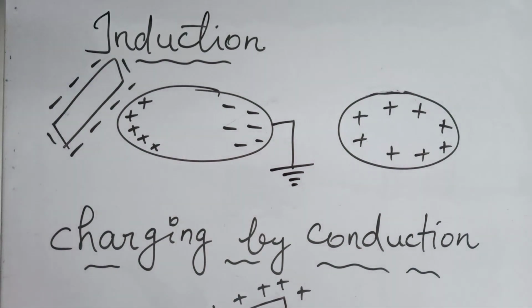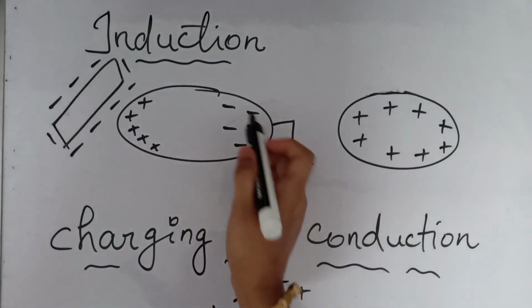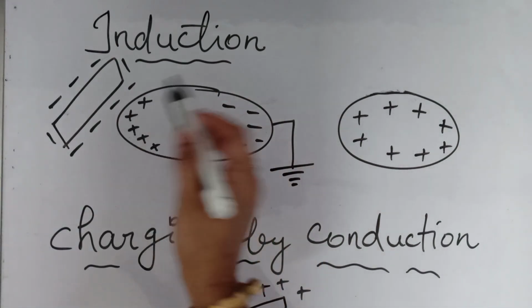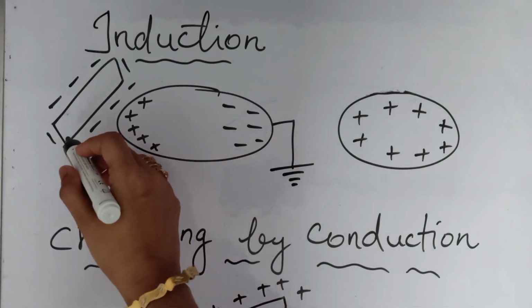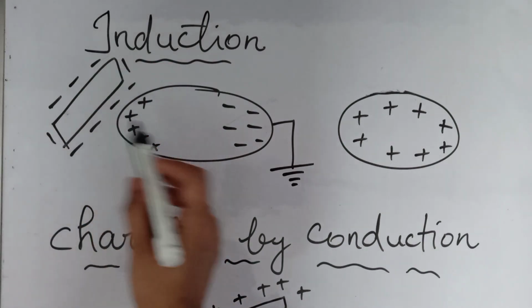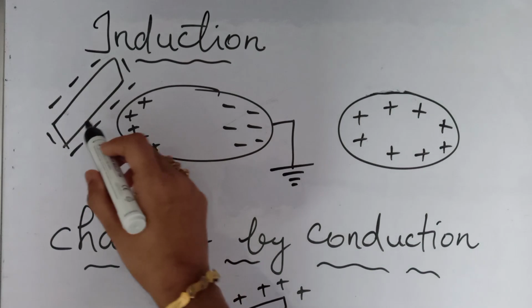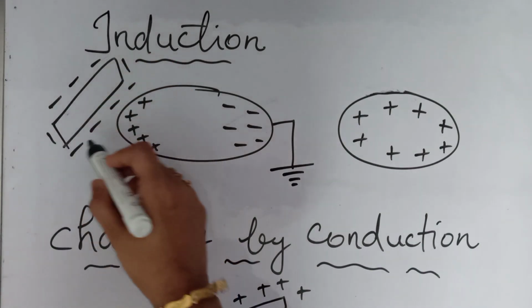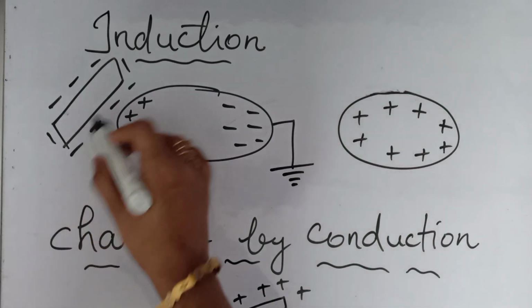So here we can take a conductor. Suppose we are taking a neutral metal. See, this is a metal, and here it is neutral. What we have to do is take a negatively charged rod and place it near this metal plate. It is not in contact with the metal plate; we are just placing this charged rod.